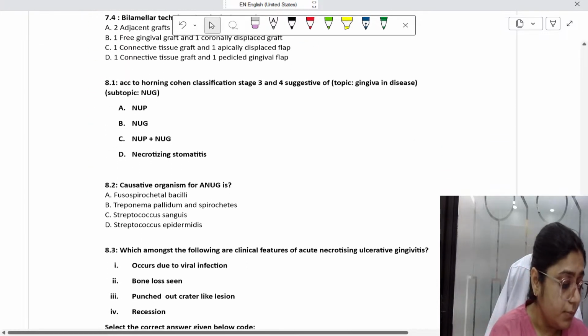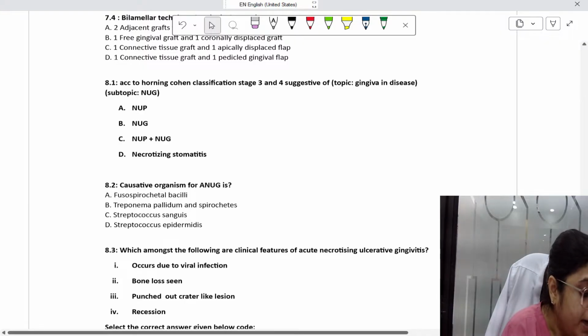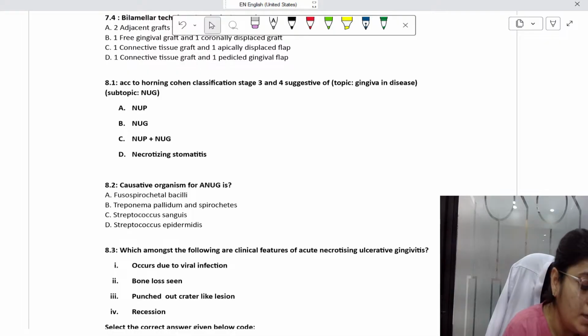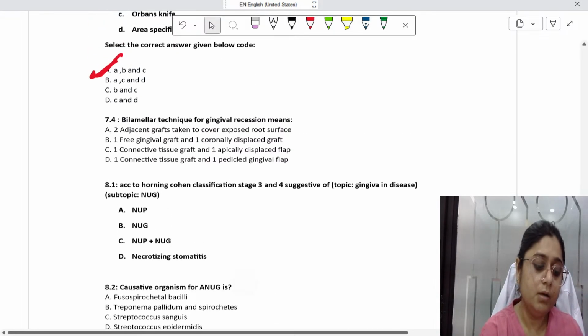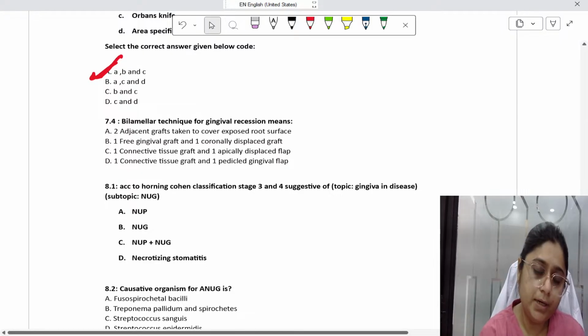Okay. Okay. Sada is asking, ma'am, can you please explain this question once again? Sada, which question you are asking? Please write it down. Then this is also a repeat question.